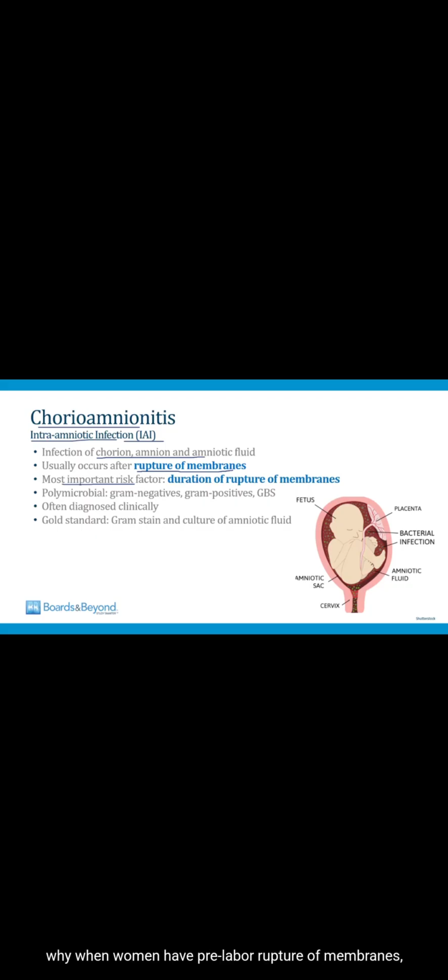And this is one of the reasons why when women have pre-labor rupture of membranes, we often induce labor so that they won't have a long period of time where the membranes are ruptured and infection could occur. Usually chorioamnionitis is polymicrobial, it involves gram-negatives, gram-positives, and also group B strep like we just talked about. It's usually diagnosed clinically, we'll talk about this in a second, but the gold standard is a gram stain and culture of the amniotic fluid showing the presence of bacteria.